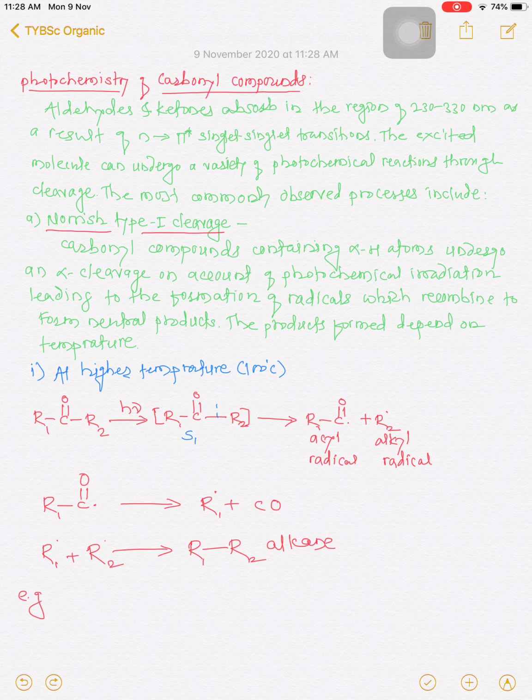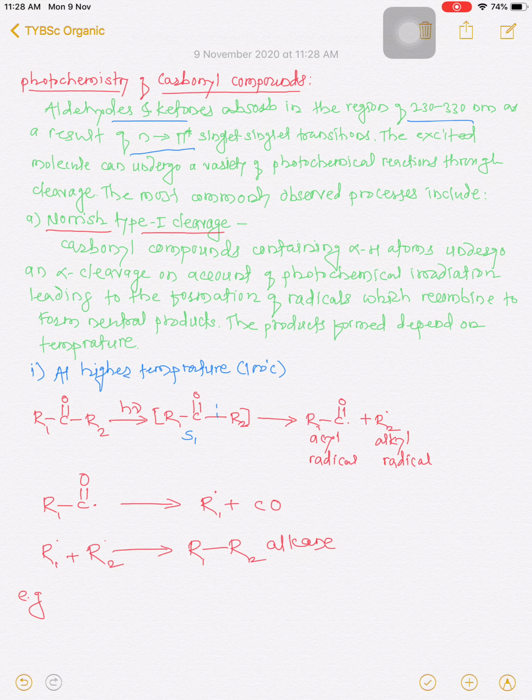See here, aldehydes and ketones absorb UV radiations in the range of 230 to 330 nanometer. It is because of the result of n to pi star singlet transition.